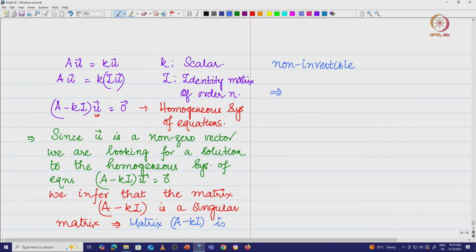This implies determinant of A minus kI is equal to 0, and there is a name for this expression.